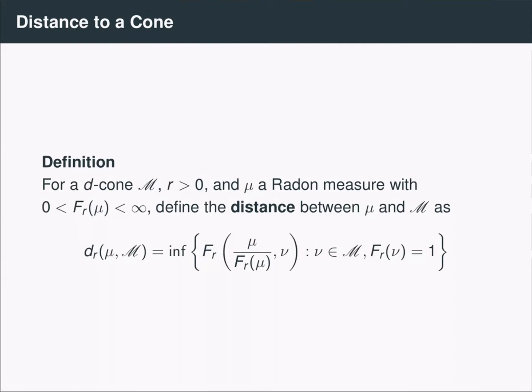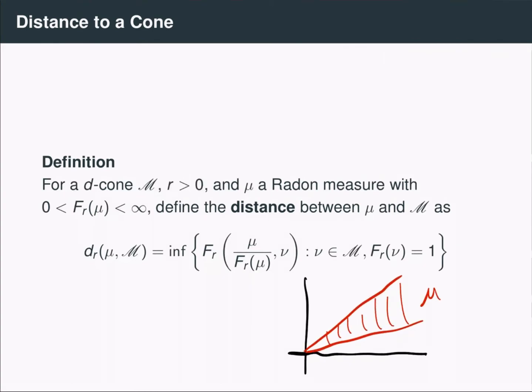So you can think of this distance as sort of measuring the angle between a measure and a cone. So again, let's look at the analogy with planar cones. Let's say we have a cone here that represents our cone M, and let's say we have a vector mu that's not in the cone.